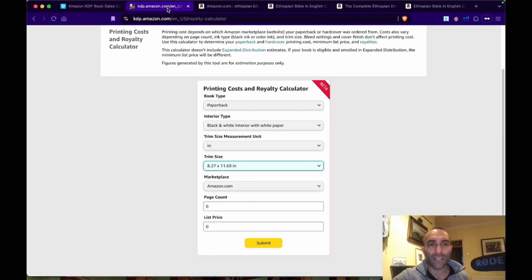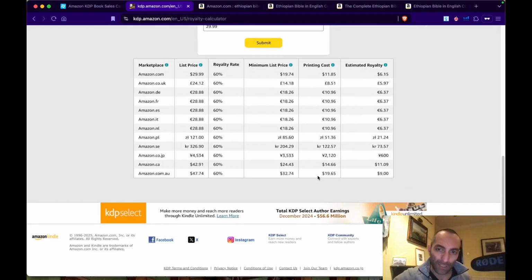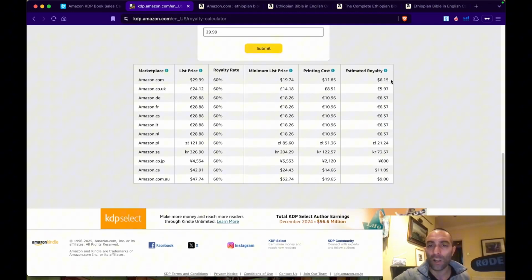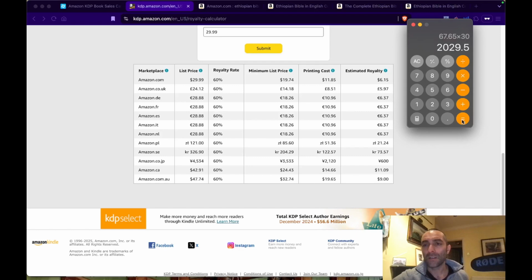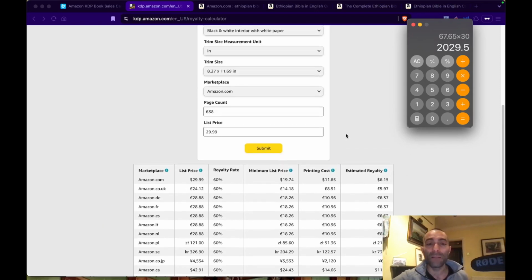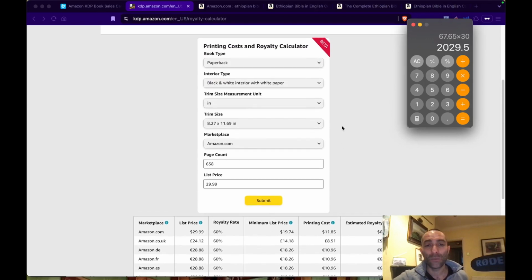We said it's got 638 pages and it's selling at $29.99. So now it's a big book. That's why even in black and white, his royalty are not great. $6.15. So if I go $6.15 times 11 is $67, times 30. So it's still making $2,000 in 1 month, this guy. $2,000 in 1 month, which is not too bad from my perspective for one book.